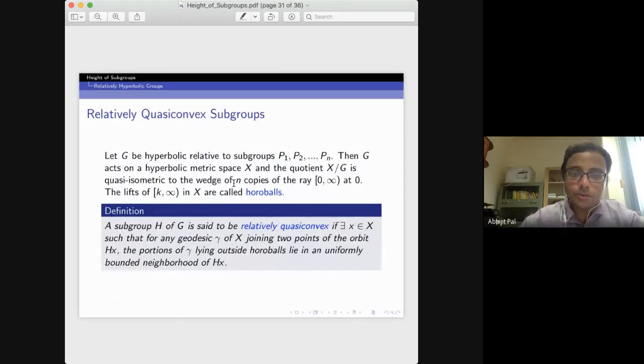Similar to quasi-convex subgroups, I have the definition of relatively quasi-convex subgroups.